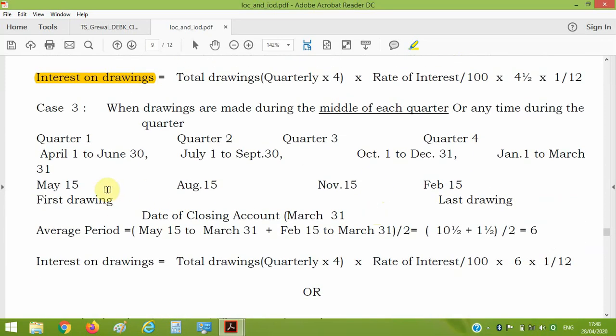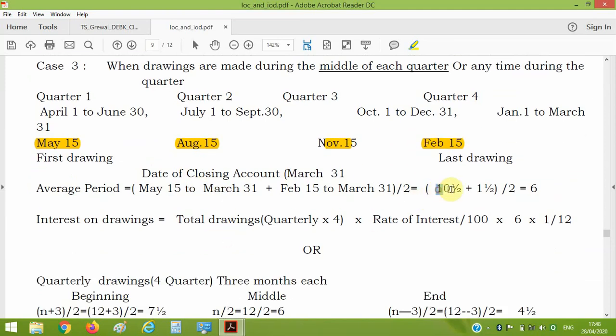For the middle also, we have the dates 15th May, 15th August, 15th November and 15th February. So from the first drawing to the last drawing, divide the time period by 2, and you will get the average time period, that is 6.